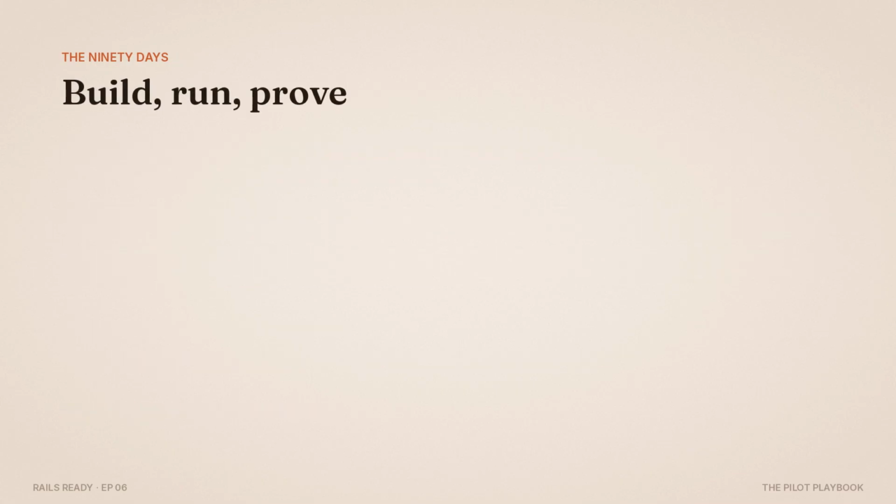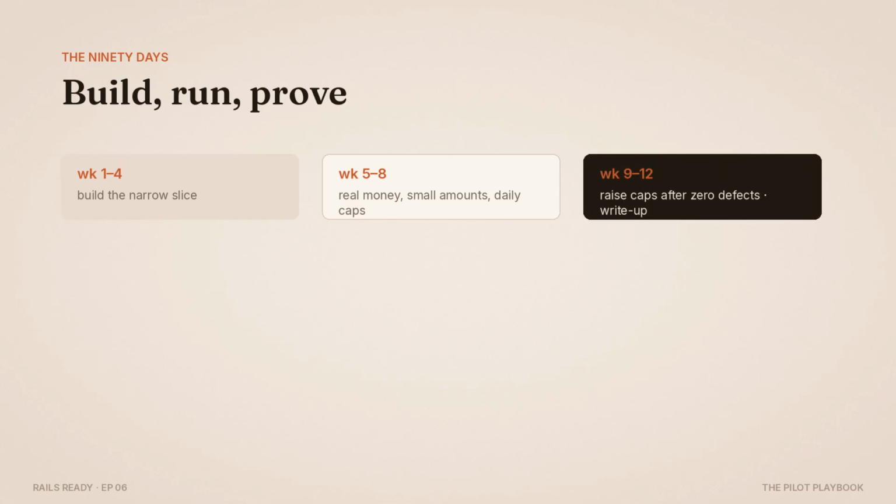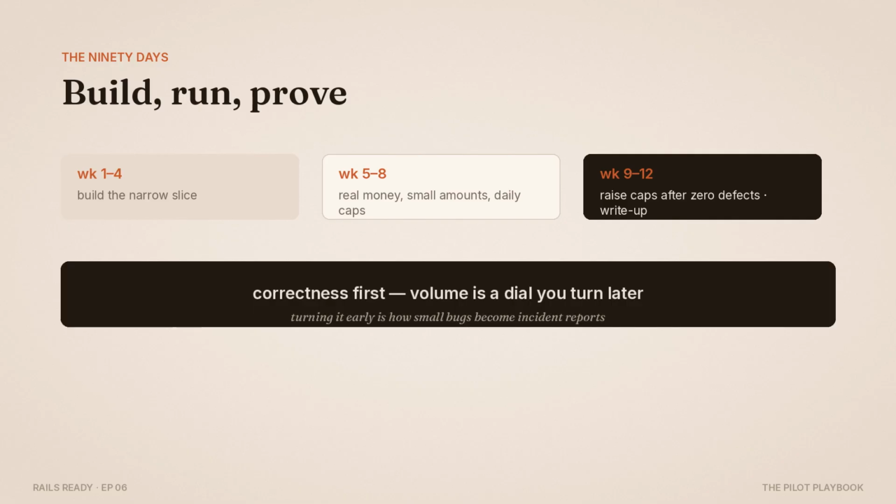The 90 days themselves. Weeks 1 to 4, build the narrow slice: custody tier, screening in the path, the corridor integration, the payment identifier from last episode. Weeks 5 to 8, real money, small amounts, daily volume caps, every failure logged with a root cause. Weeks 9 to 12, raise the caps only after a zero-defect stretch, and hold the last 2 weeks for the write-up. Correctness first, volume is a dial you turn later, and turning it early is how small bugs become incident reports.